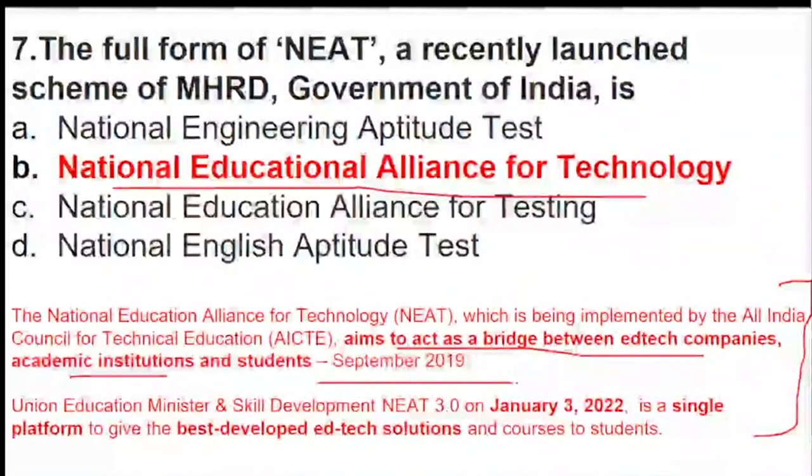Now, the latest update is that this scheme is entering a very different phase, 3.0, launched in January 2022 as a single platform to develop edtech solutions and courses for students.